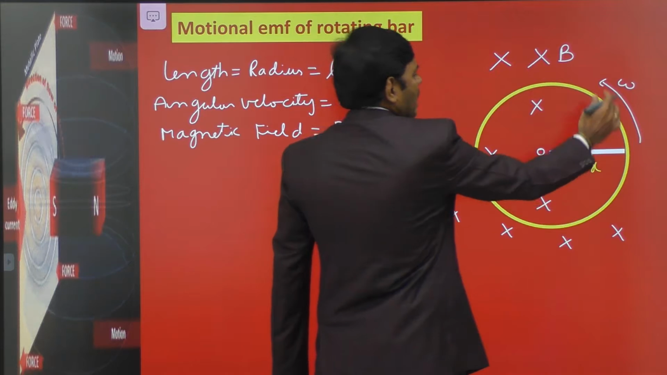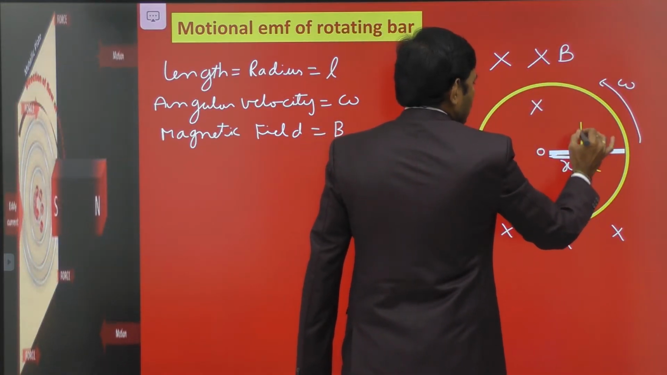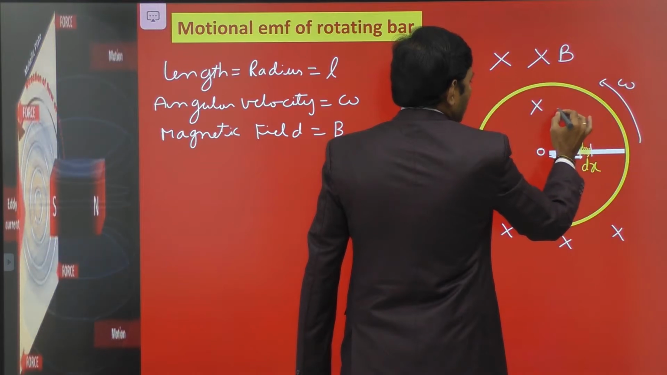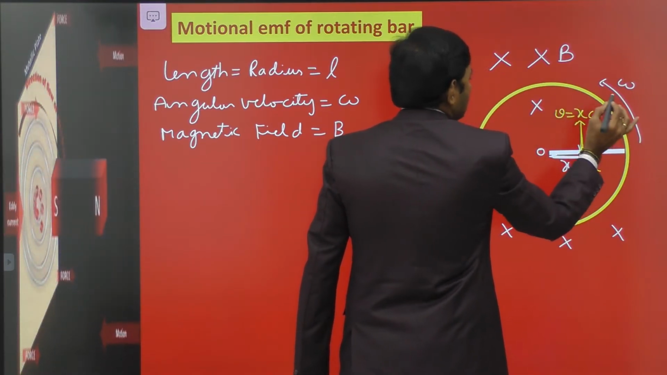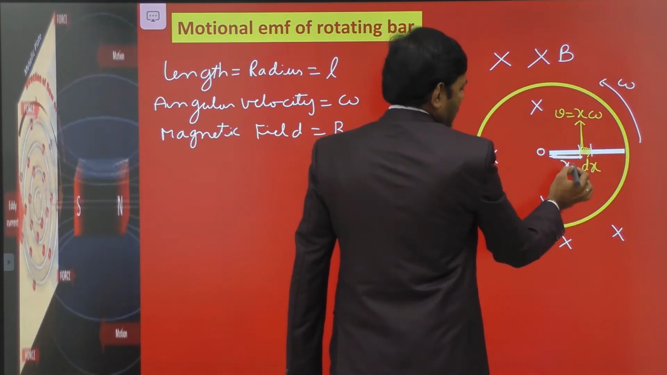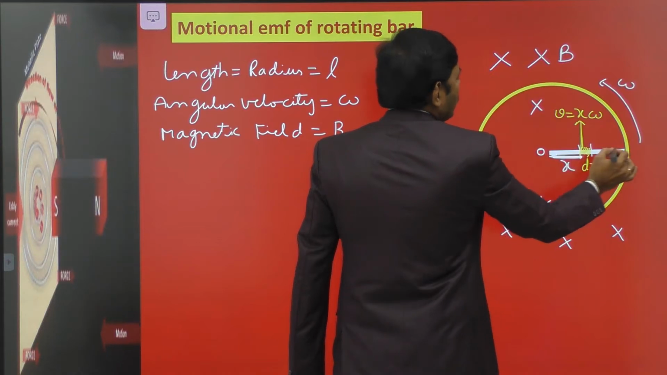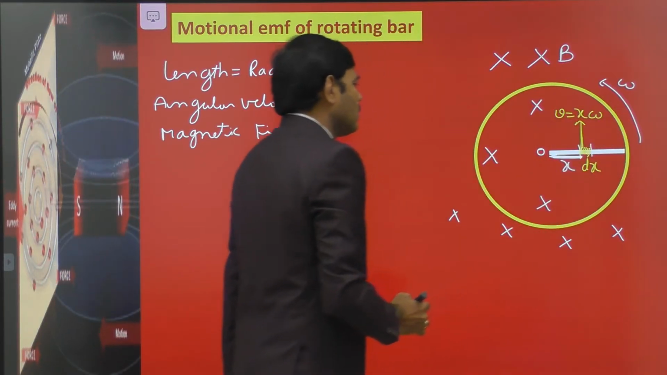Then omega is the angular velocity of the rod. The linear velocity of this element, let it be small v, is equal to x omega. We know that v is equal to r omega. So the radius of this element from the center is x, and the angular velocity of any point is omega. Then v is equal to x omega.